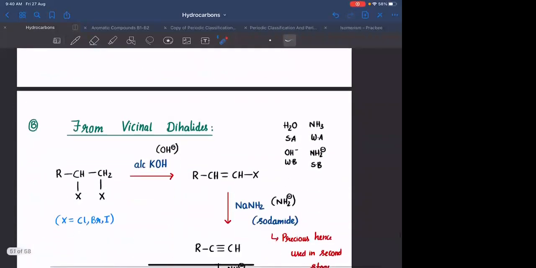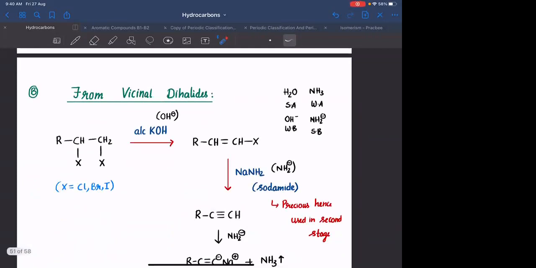Other preparation method is using vicinal dihalide. If you are doing one elimination, you will be removing one hydrogen and halogen, leading to the formation of an alkene. If you are removing both the halogens, if you are doing dehydrohalogenation twice, you will be removing this H and X, leading to the formation of two pi bonds or leading to the formation of an alkyne. For dehydrohalogenation or for elimination, the standard reagent used is alcoholic KOH, or you need to use a base.